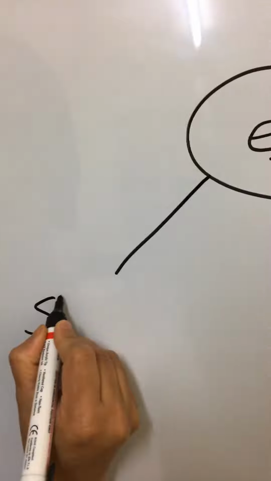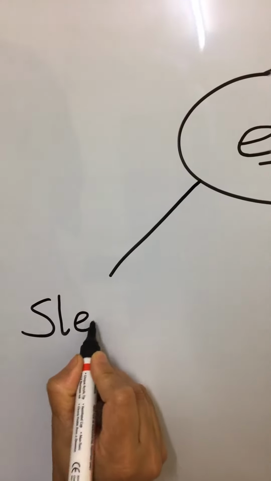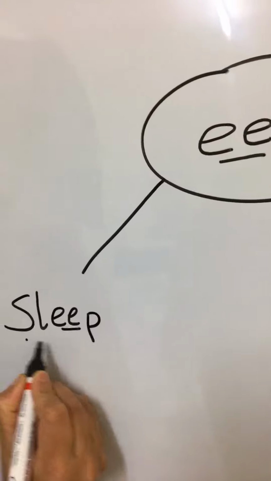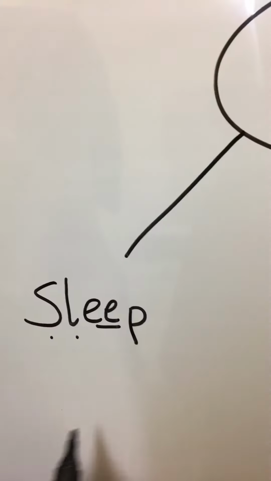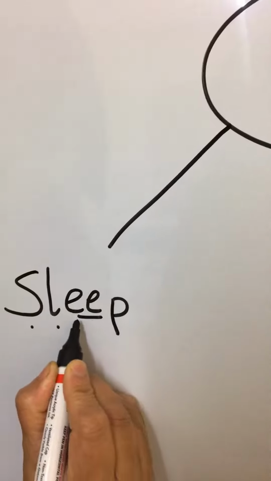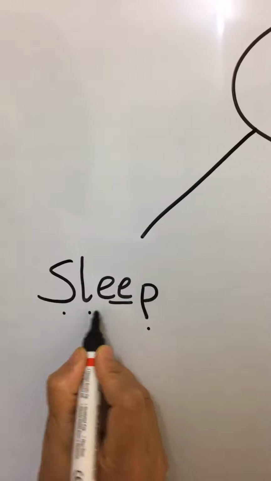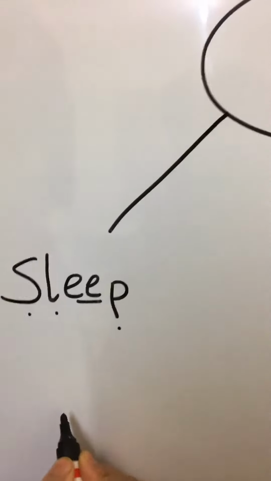Sleep. S L E P. So this is one button. This is another. This is a digraph. It makes sound E. And this is P. S L E P. Sleep.